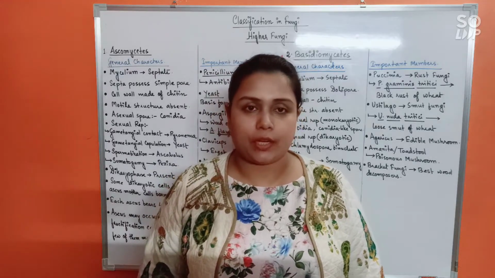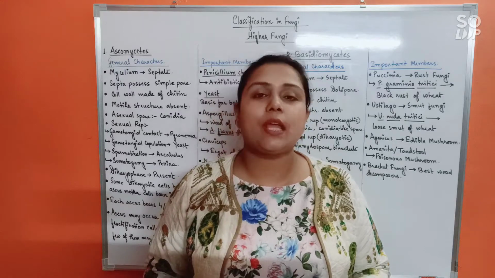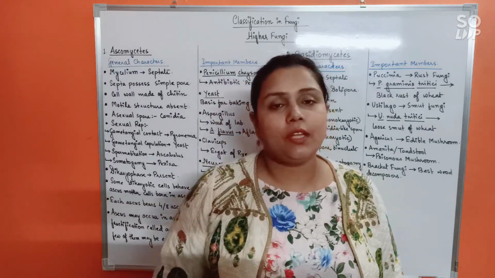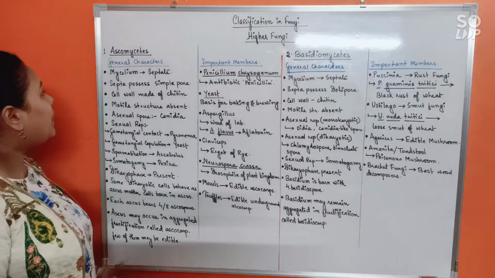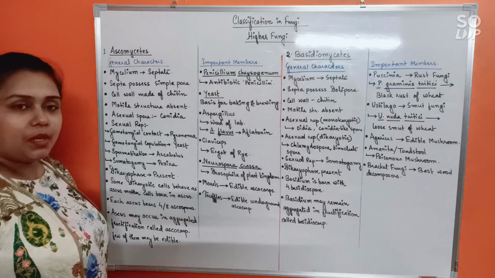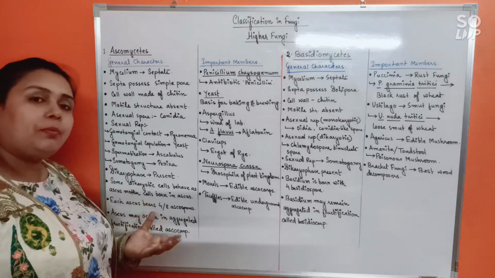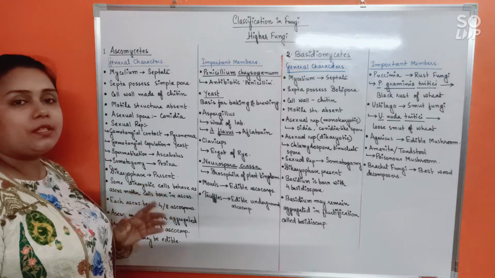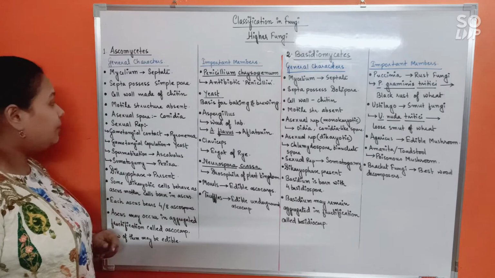Classification of higher fungi. Higher fungi again are of two categories, Ascomycetes and Basidiomycetes. So let's have a look at Ascomycetes first. The general characteristics are: mycelium is septate. Septa possess a simple pore. If you remember simple pore and dolipore, right? Ascomycetes have a simple pore. Cell wall is made up of chitin.